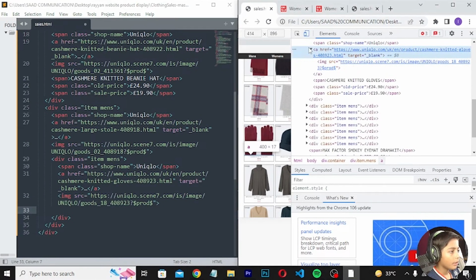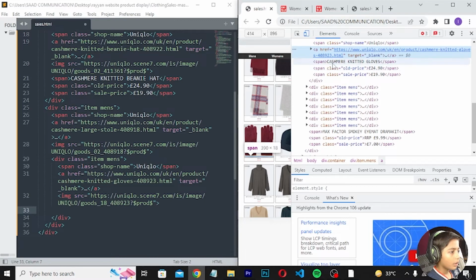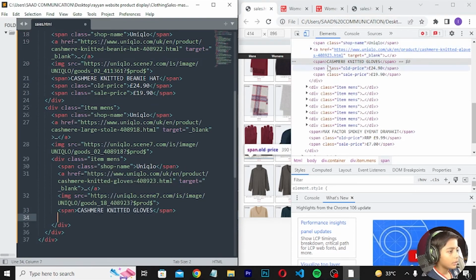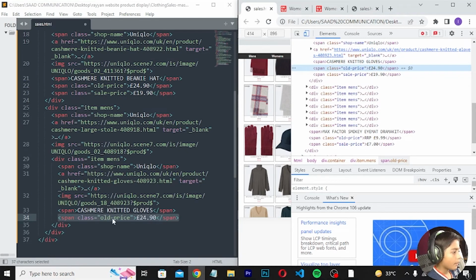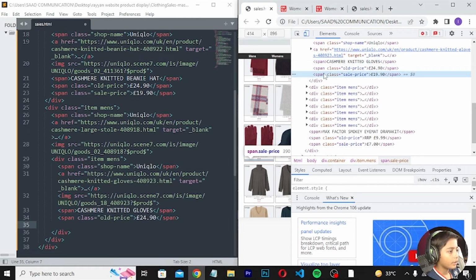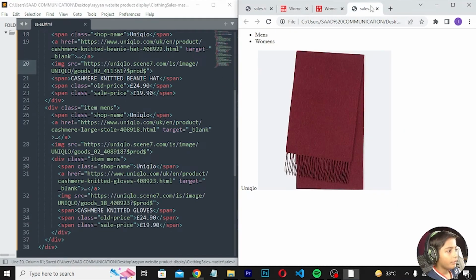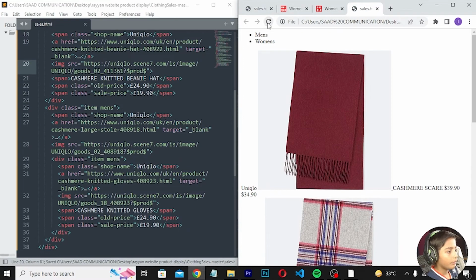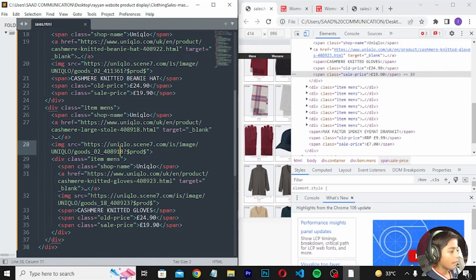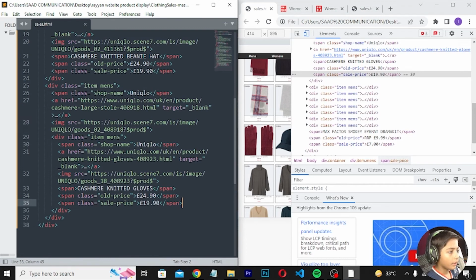Enter. And paste another. It is a glass. Enter. Now paste. Now save here, then refresh. So here you can see the li work is done, and here we can see the li work is done.